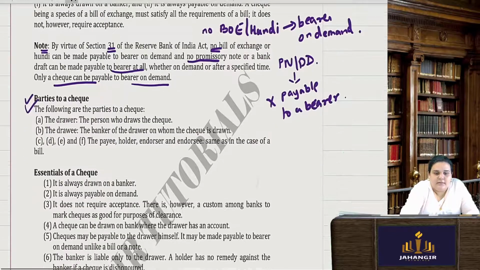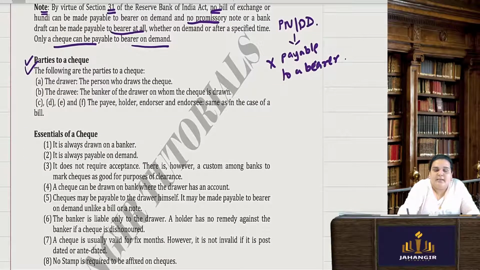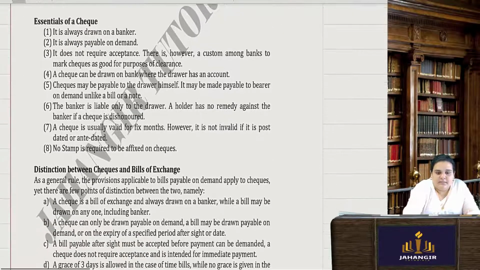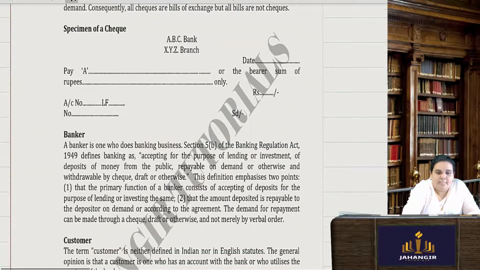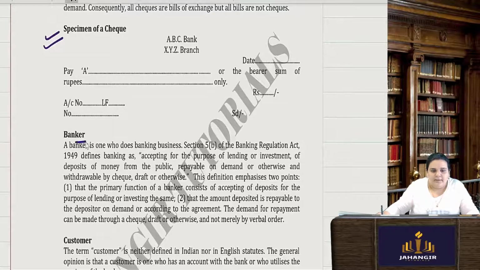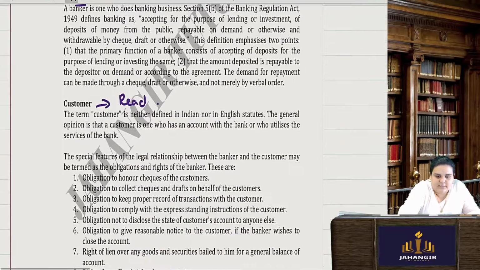Parties to the check: the drawer, the drawee, and if it is being endorsed, then you have an endorser, an endorsee, the payee, the holder, etc. Then we did the essentials and the distinction between check and bill of exchange. A specimen of the check. A banker, you just have to read who is a banker and who is a customer. I've just given it for your understanding.